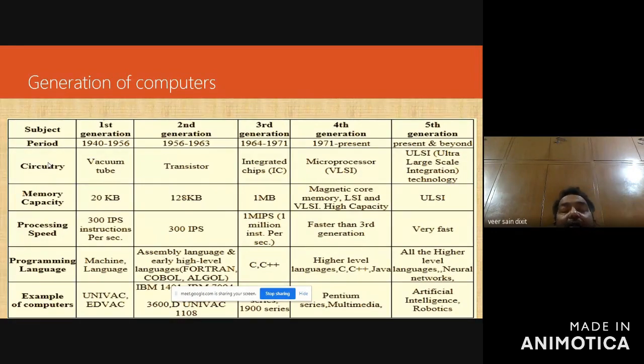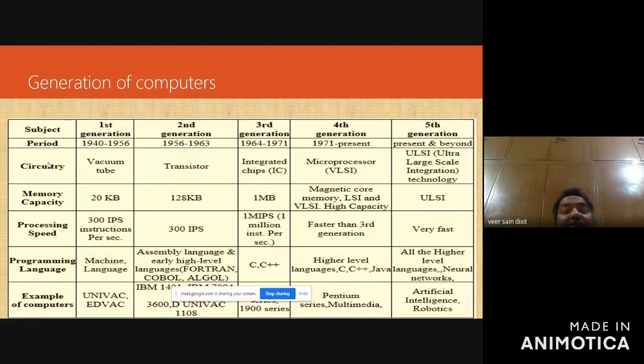In one byte there are 8 bits. In 1 kilobyte there are 1024 bytes, or 2 to the power 10 bytes. In 1 megabyte there are 1024 kilobytes. Then in 1 gigabyte there are 1024 megabytes. So these are basically the units: kilobyte, megabyte.